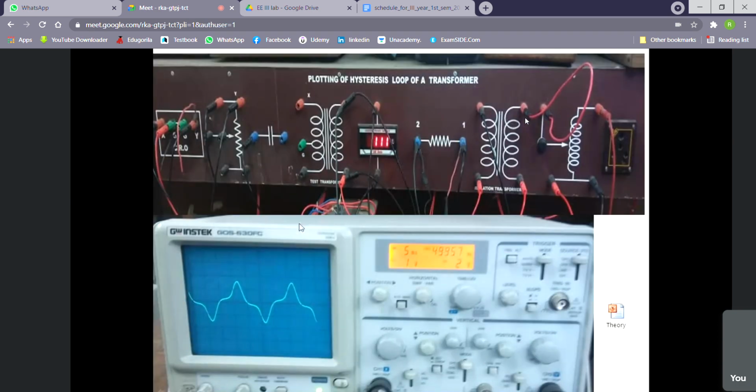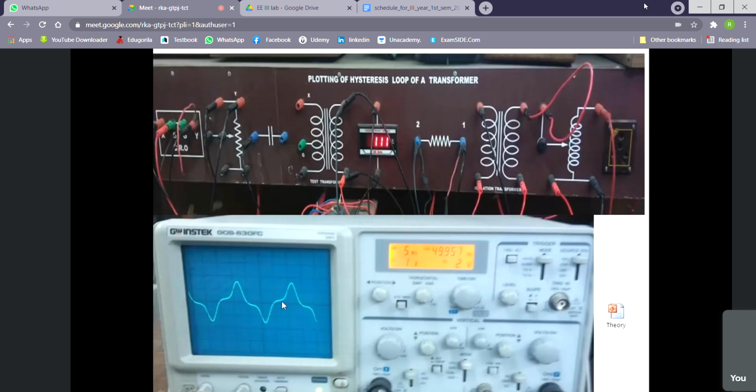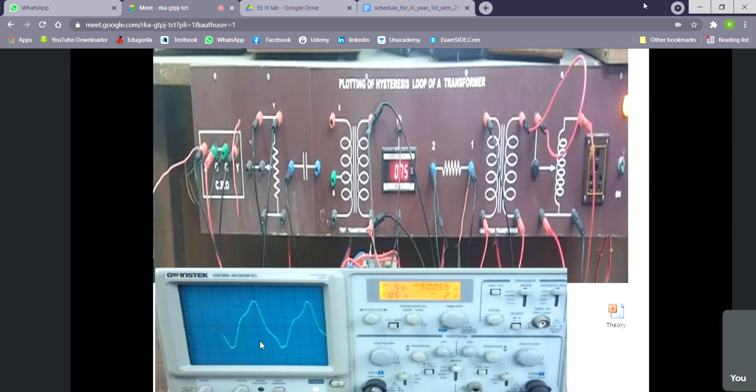Next, the rating of this transformer is 110 volts. So when we apply 110 volts, obviously it is operating near the saturation zone. For that reason, more non-linearity has come. So this peakiness will be more with an increase in the supply voltage and excitation voltage. Here this peak may be observed as lower, but the scale is higher, for that reason you see non-linearity is lesser here. Understood?